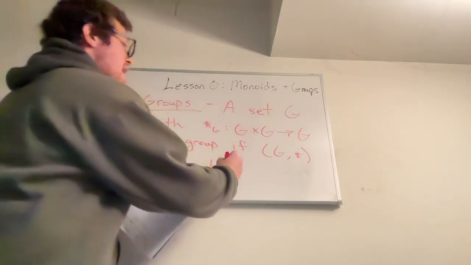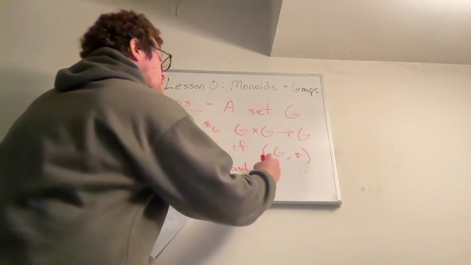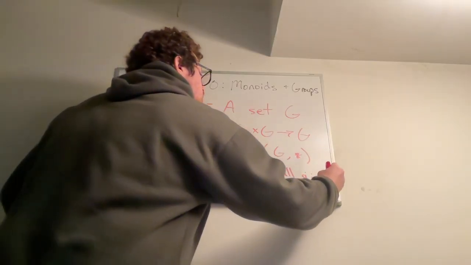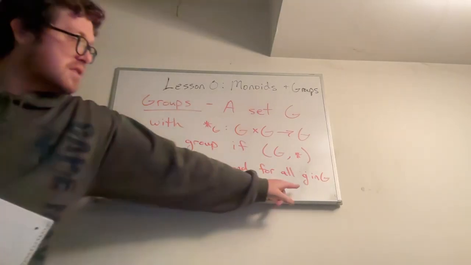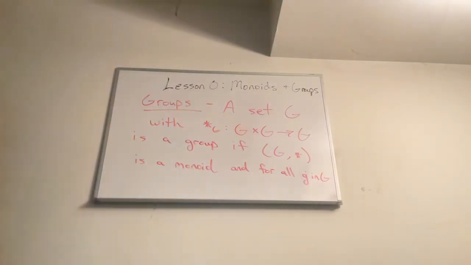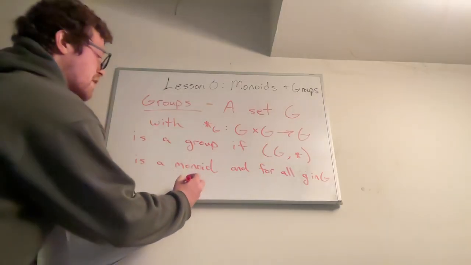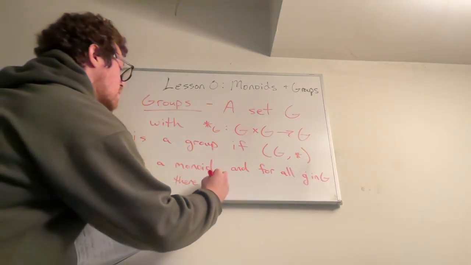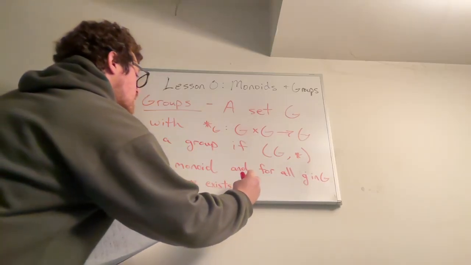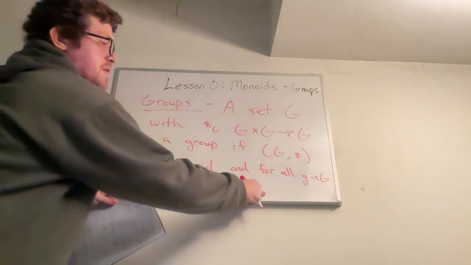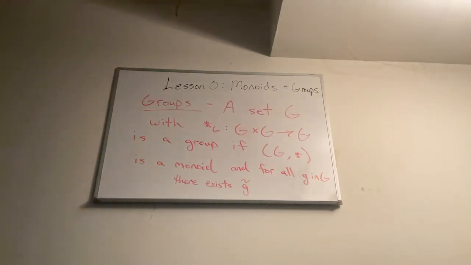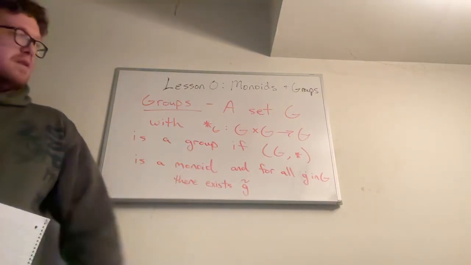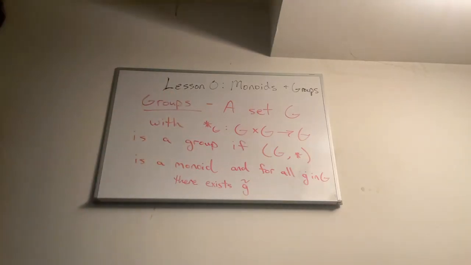So it's a monoid, and for all g in the group, big G, so all elements little g in big G, there exists some g tilde, another element in the group, and when I multiply g and g tilde together, I get the identity. I get e, or I get eg.